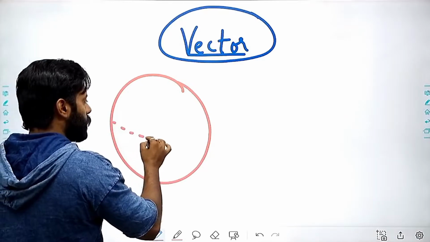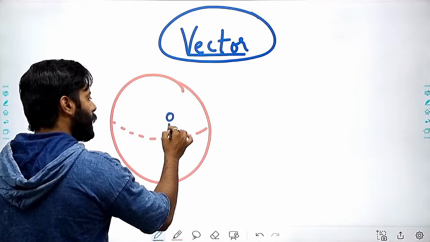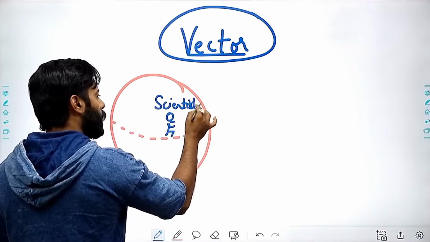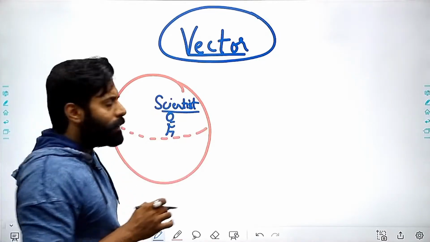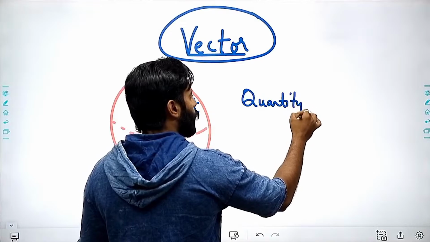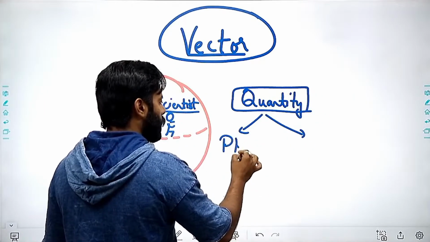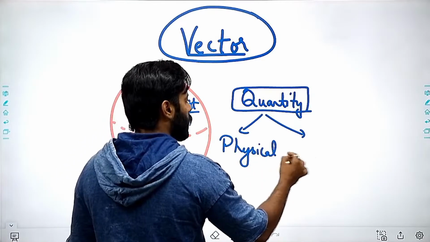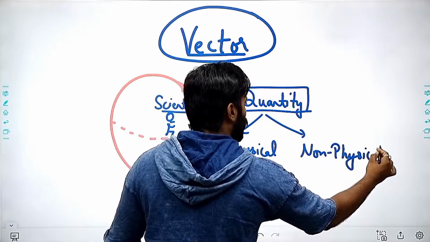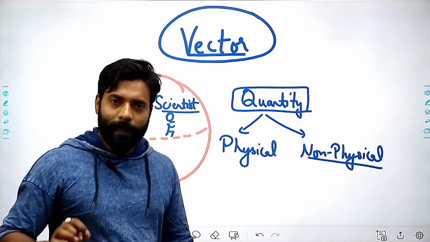If I'm talking about the universe, in the universe we have the most intelligent people, scientists, and they identified that there are two types of quantities that exist in this world. The first one is physical, which can be measured. Another one is non-physical quantities. In physics, we are not concerned about non-physical quantities because these are quantities which cannot be measured, right?